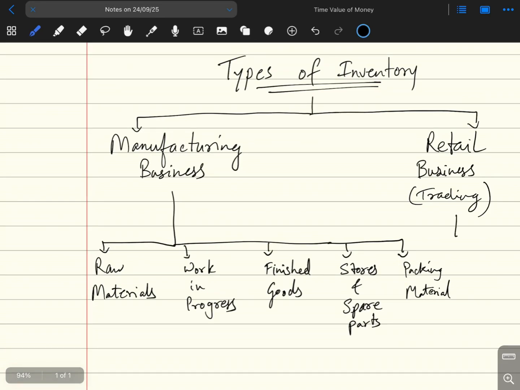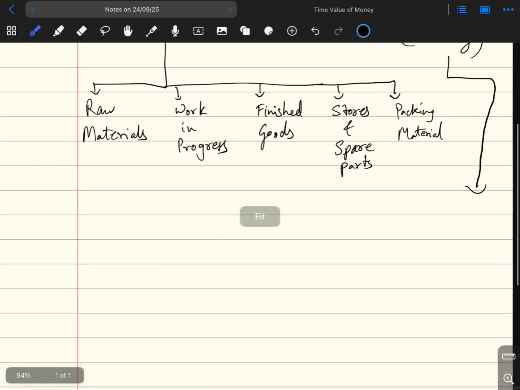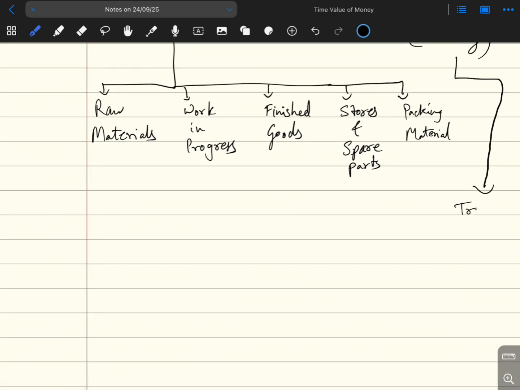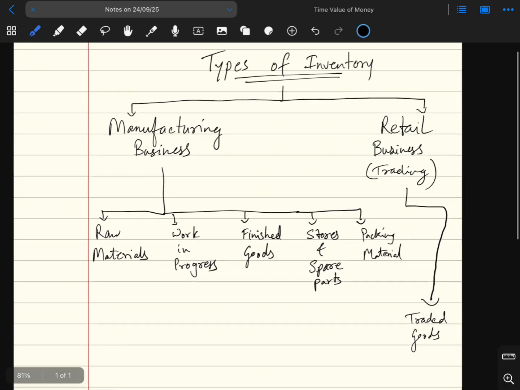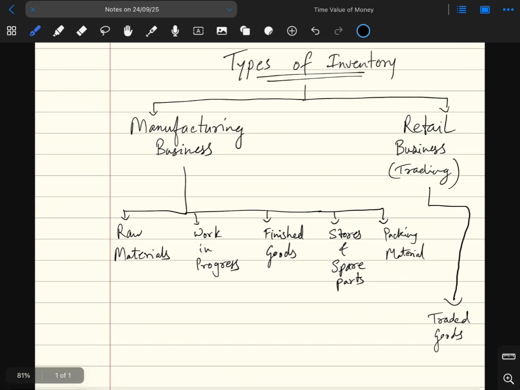Now the retail or trading business. This business has only one type of inventory. That is traded goods, or we can also call it finished goods. Retail business buys finished goods from the manufacturer and sells it further to the customers. They don't manufacture. So the finished goods that they buy are the only inventory that they sell. So these were the types of inventory.